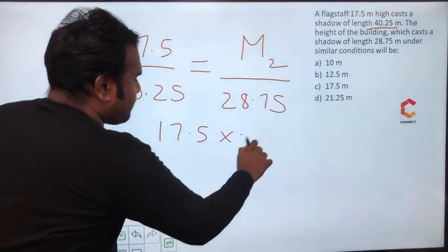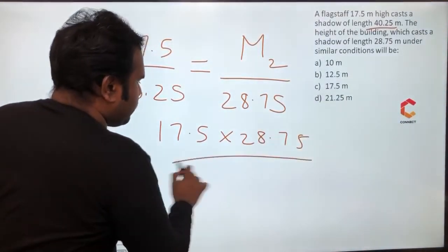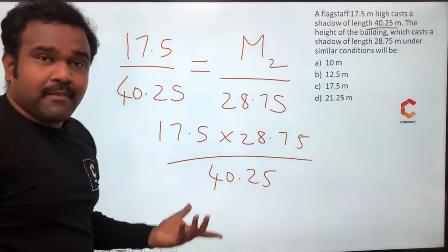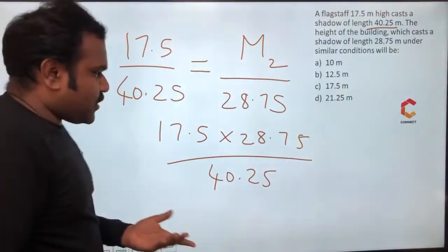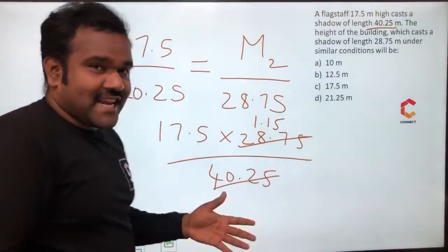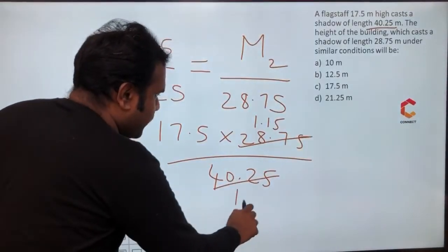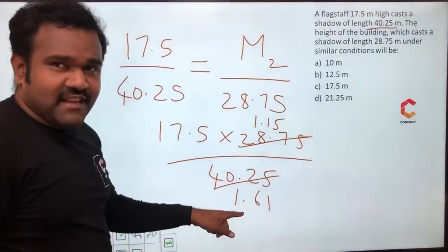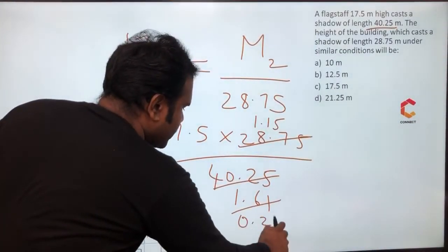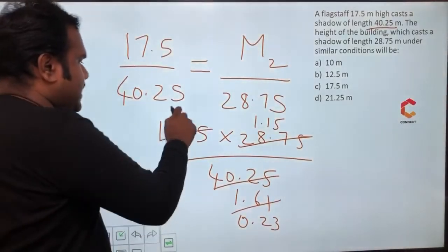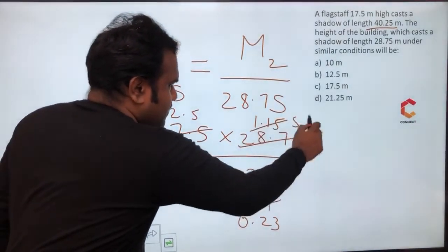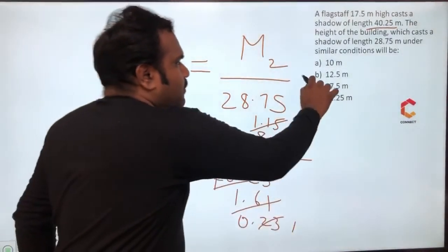17.5 into 28.75 by 40.25. Upon seeing this calculation, I get 75, 25. I'm trying with the divisibility by 25, right? So if I go for this, I'm getting 125 is 25, 115. Here, if I cancel 40.25, I'm getting it as 1.61. Then taking divisibility by 7, here I'm getting 0.23. And here when I am taking 7 into consideration, I am getting 2.5. And 0.23 into 5 is 1.15, so this is 5 times. So 5 into 2.5 gives you 12.5 meters as the answer.